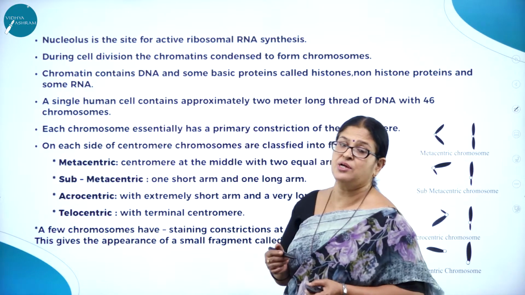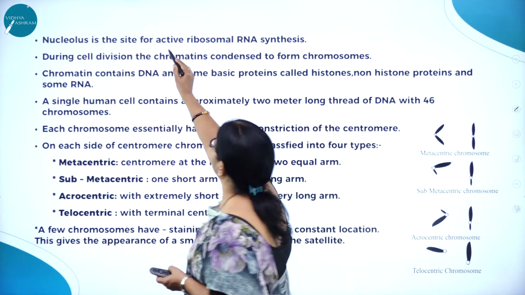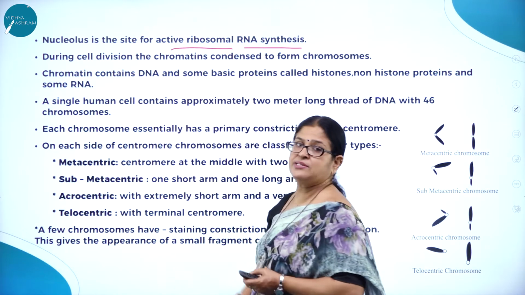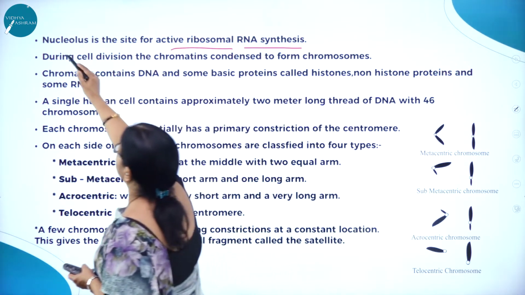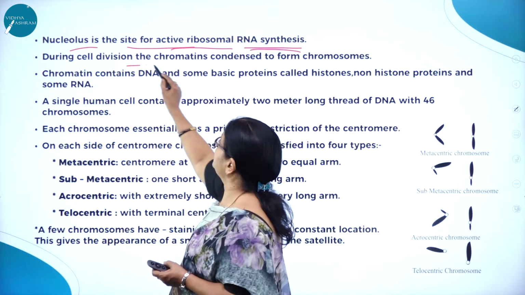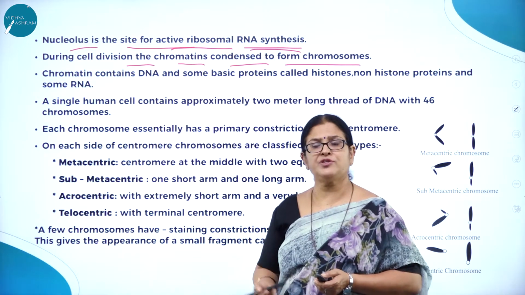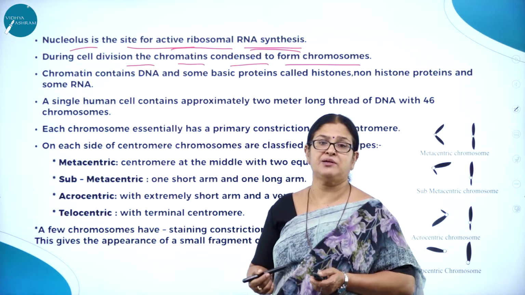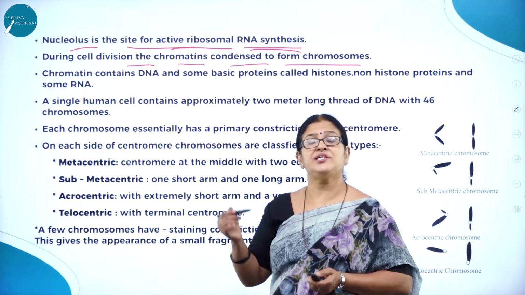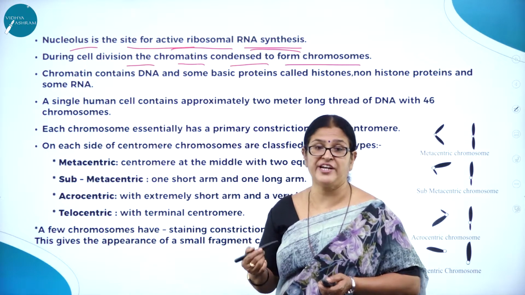So nucleolus, what is the very important function of this nucleolus? It is the site for active ribosomal RNA synthesis. So nucleolus is mainly involved in active ribosomal RNA synthesis. During cell division, the chromatin is condensed to form what? Chromosomes. All of us know how important chromosomes are. They are nothing but the genetic material. So the genes are located on the chromosomes, and chromosomes are called vehicles of heredity.